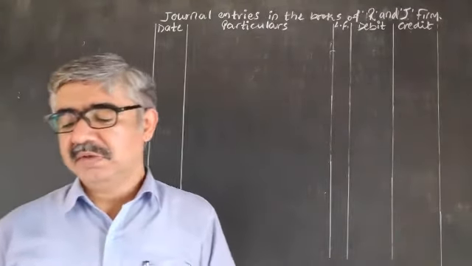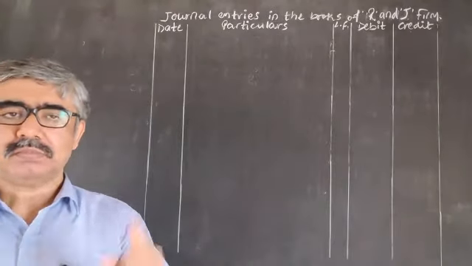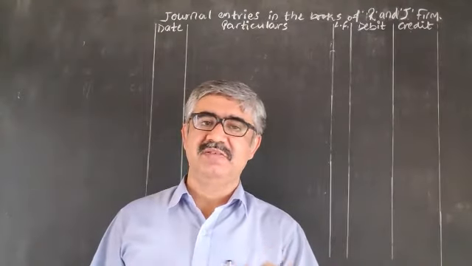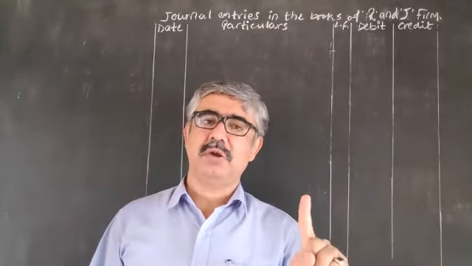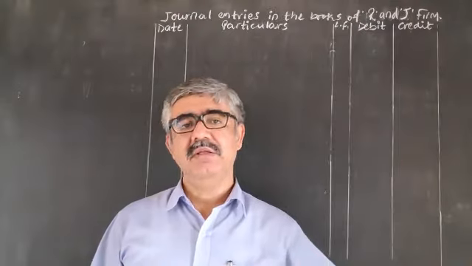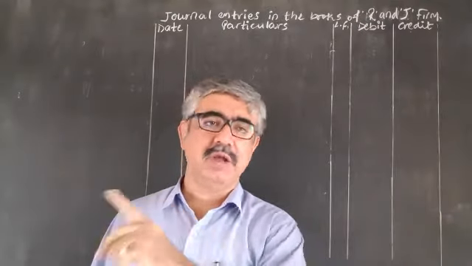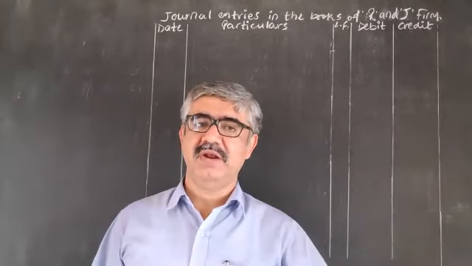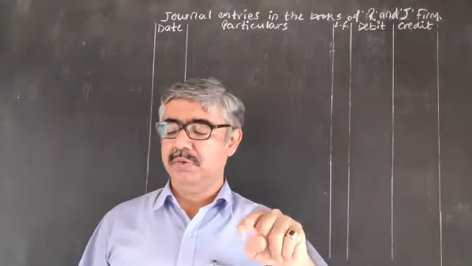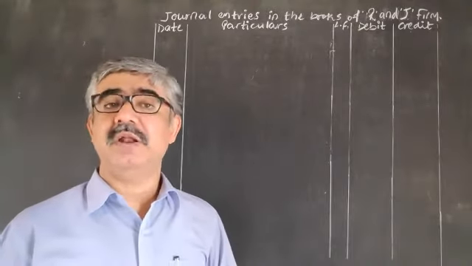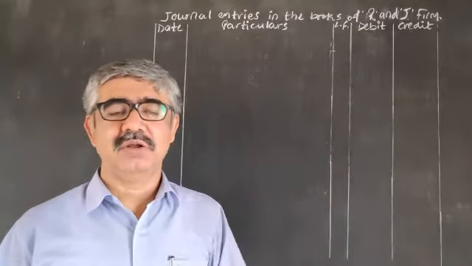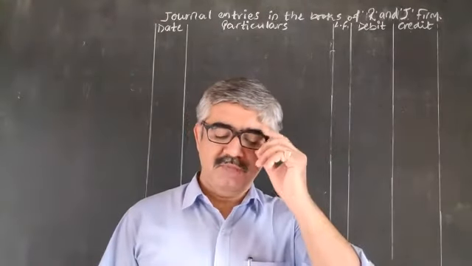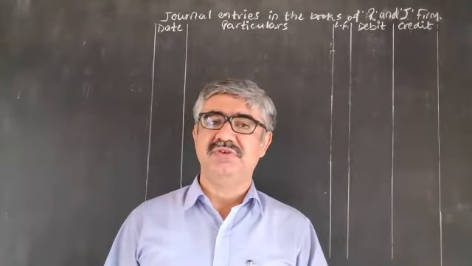Pass journal entries in the following cases. First, if the market value of investment is as under: first option 19,500, second option 22,000. Second, if the following claim of workman compensation is accepted.